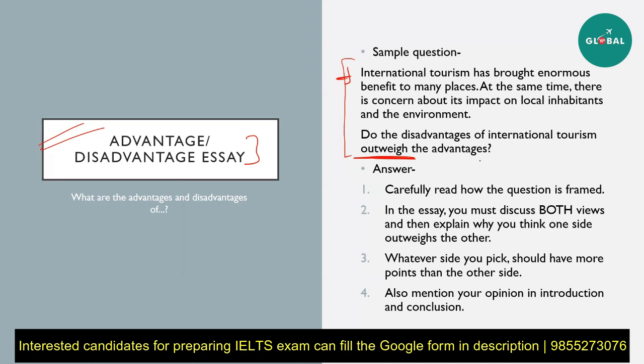Now, while you're doing that, yeah, there are many disadvantages and there are very few advantages. Whatever side you pick, you should have more content in that, and not just like the one that we did before, where in discussion essays, only one or two statements were enough to prove that this is your opinion. When you're talking about an advantage disadvantage question and they're asking if it outweighs the other one, you need to make sure that there are more points in this, not the length of sentences, but more points, as in whatever you agree with should have 3 points and the other one should have 2 points.